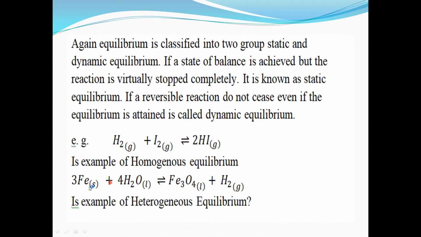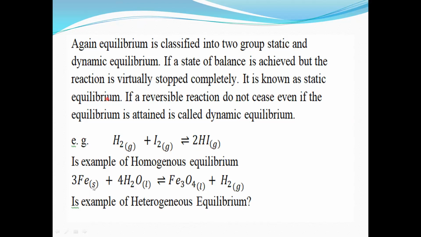Now the second example: Fe reacts with water to form Fe3O4, ferric oxide, plus hydrogen. Now see the physical states of these reactants and products.